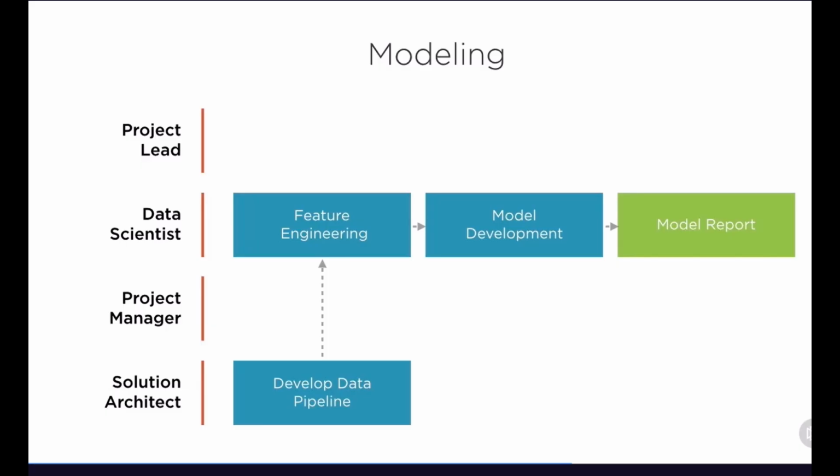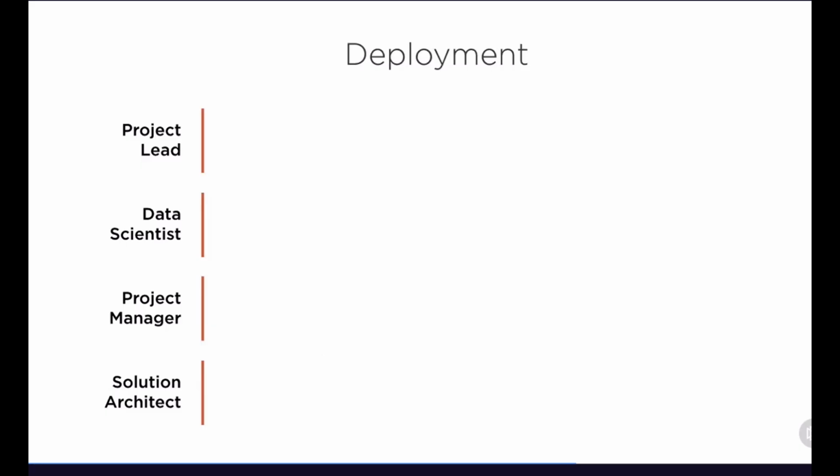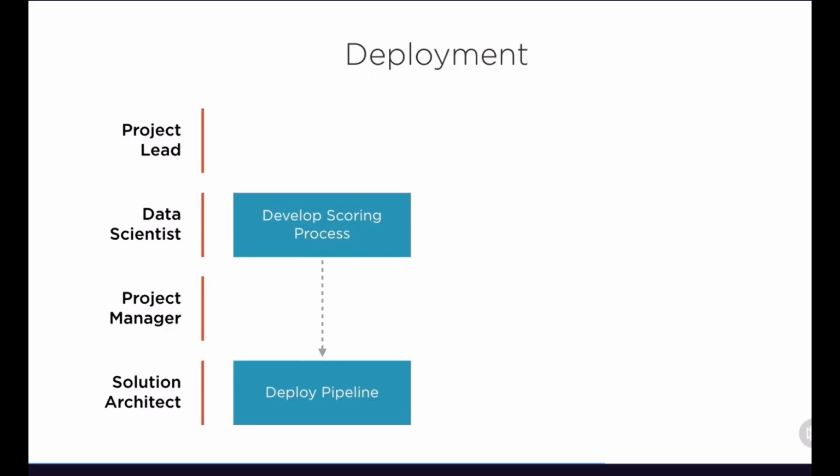So next is deployment, and this is where we're looking to operationalize the model. And this is where we deploy the model and the overall data pipeline into production so that we can actually leverage it for the insights that it's going to provide. So we'll start off with developing a scoring process, and then we'll look to deploy our data pipeline out into production.